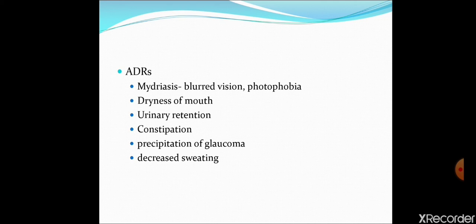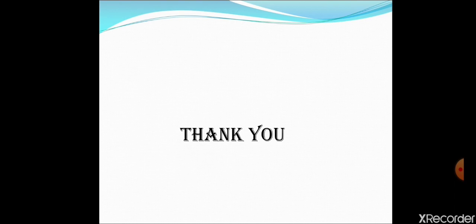Patient will feel dryness of mouth, urine retention, constipation. As we have discussed, the patient will have precipitation of glaucoma and decreased sweating. These are all explained by pharmacological action. So this is all about anti-muscarinic drugs, atropine and atropine-like drugs. Okay, thank you.